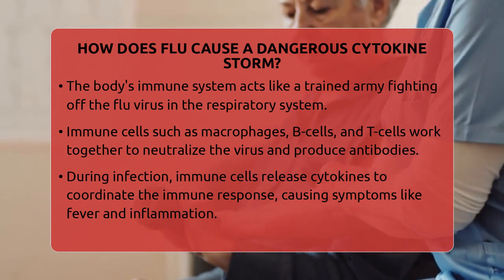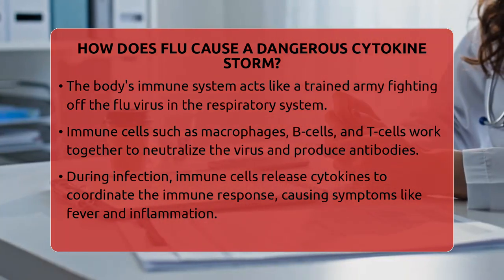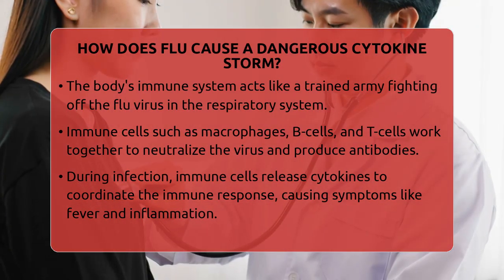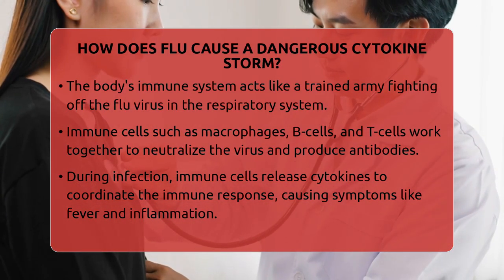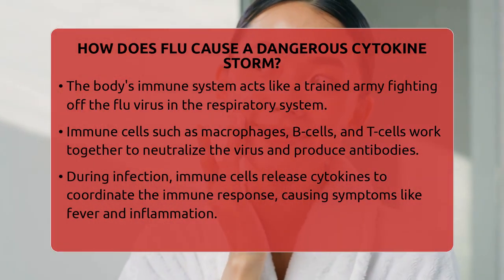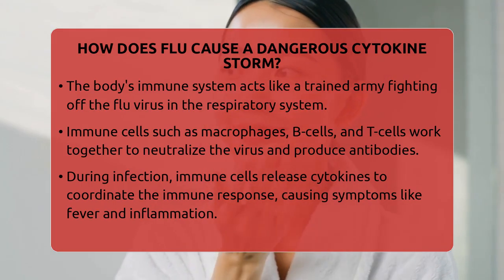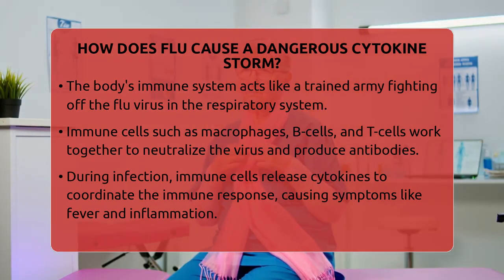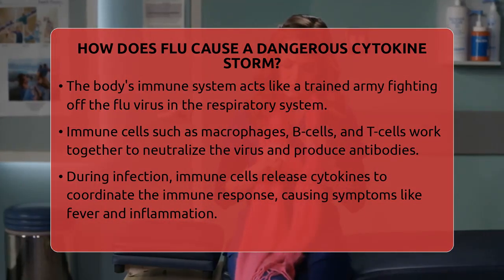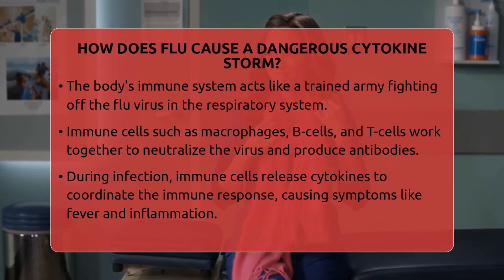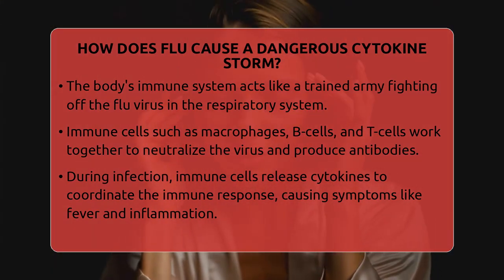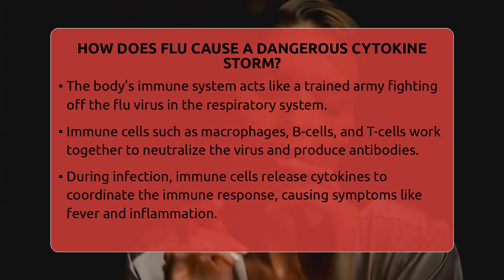Other white blood cells like B cells and T cells work together to produce antibodies and destroy infected cells. During this process, immune cells release signaling molecules called cytokines, which help coordinate the attack. Normally, this response is balanced, causing symptoms like fever, body aches, and inflammation, but it helps clear the infection and then subsides. However, in some severe cases of influenza, this immune response can go into overdrive, leading to what's called